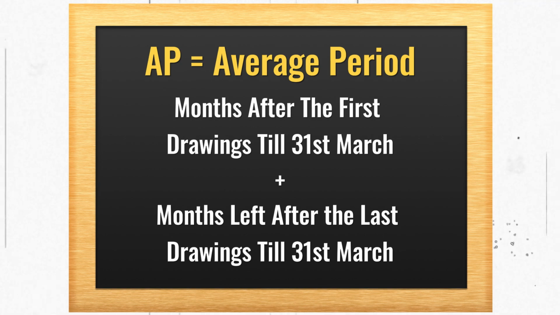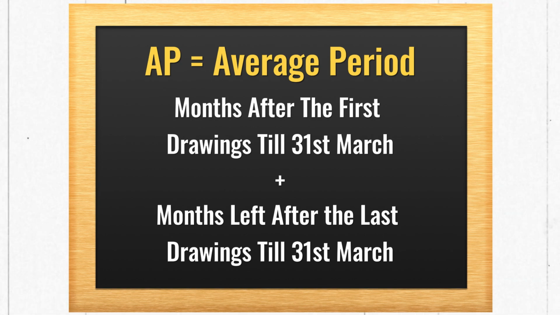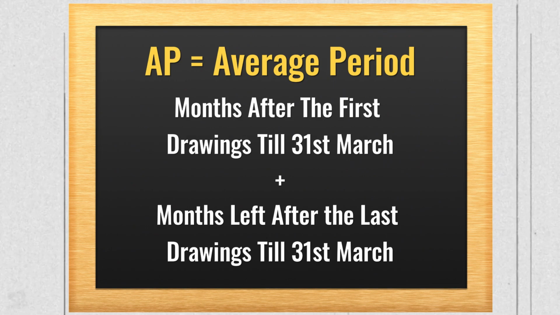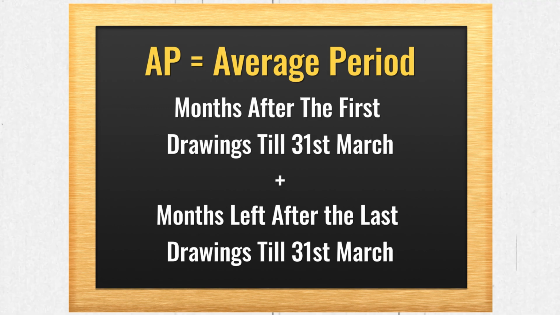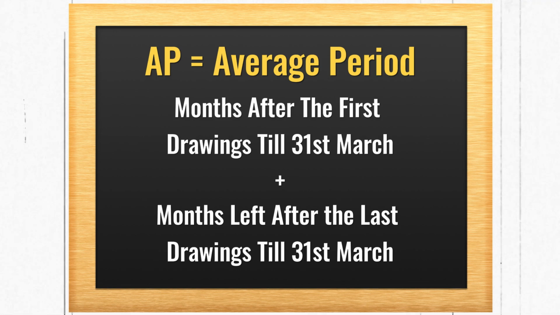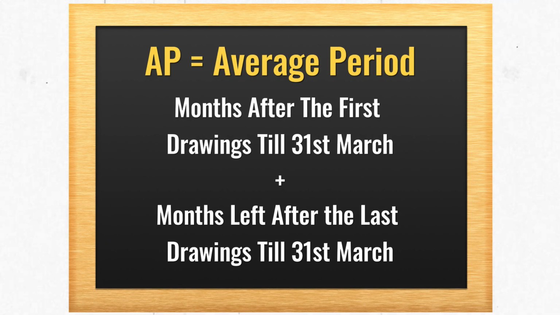So let's calculate the average period for the first one. The first drawing was done on 1st April, because the drawings are done on the first day of every month. So months left after 1st April till 31st March will be 12. The full year is left, so 12. And the last drawing would have been on 1st March, so months left after 1st March is basically 1.